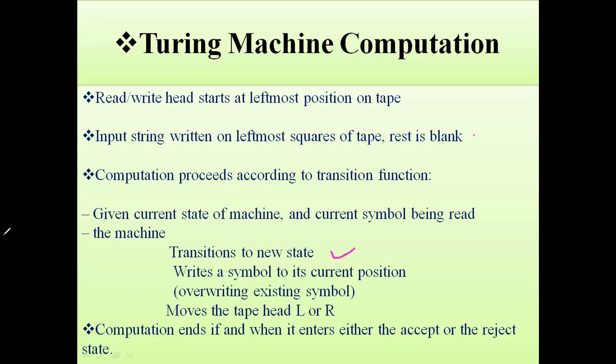makes a transition to a new state, for example Q0 to Q1 is a new state. It writes a symbol at the current position, overwriting the existing symbol. It moves the tape head left or right. The computation ends if and when it enters either an accept or reject state.